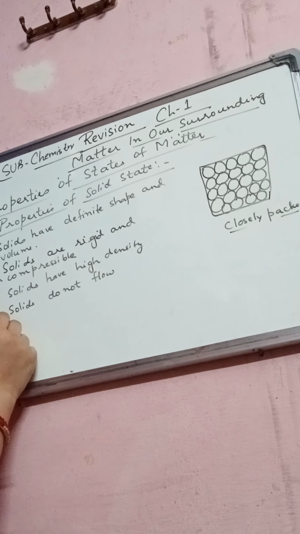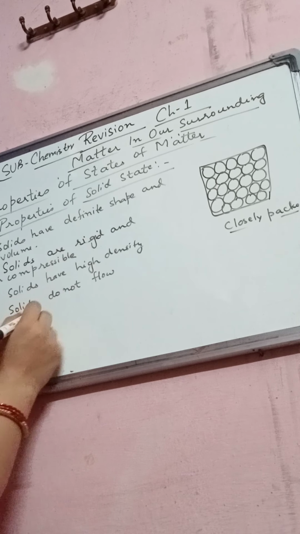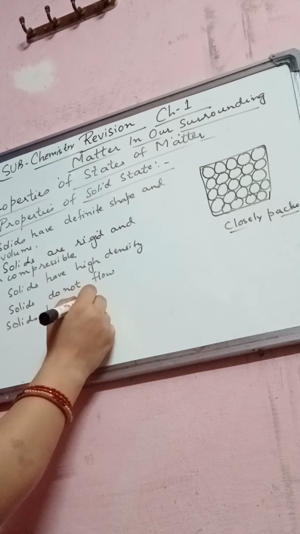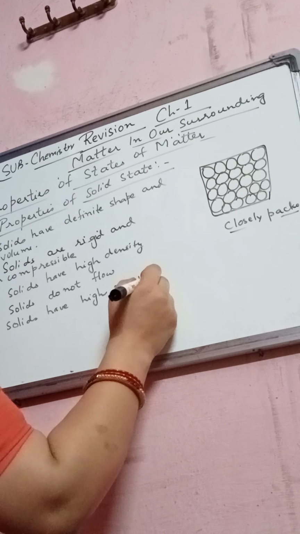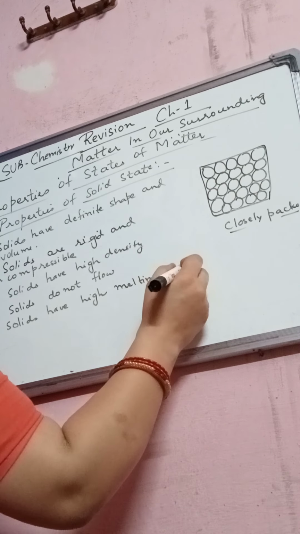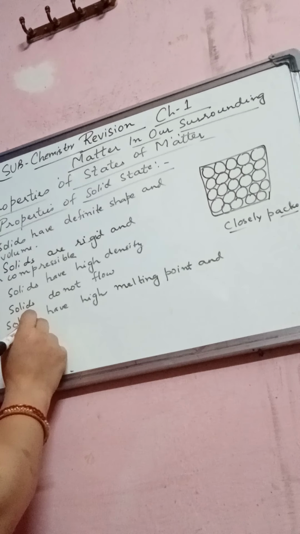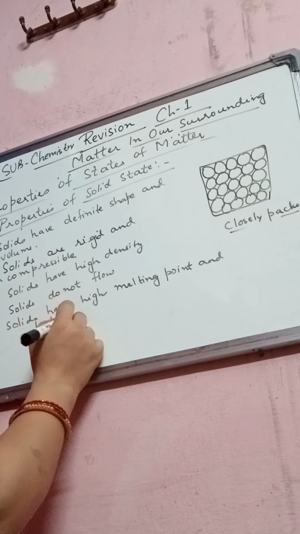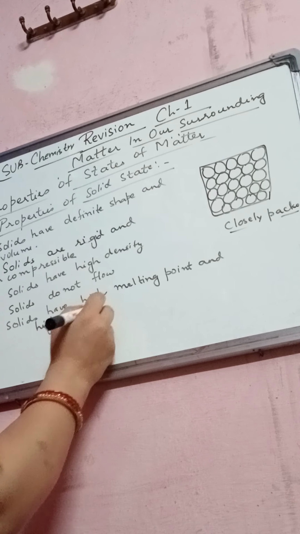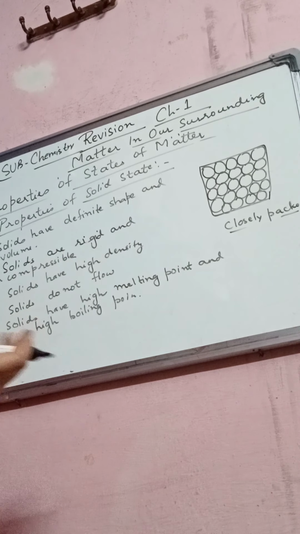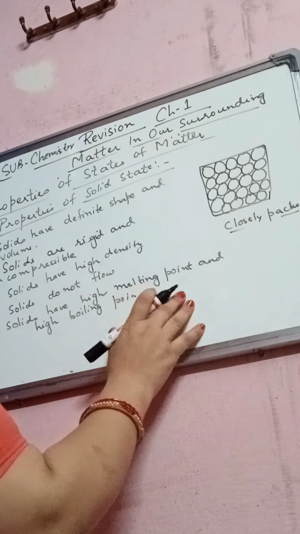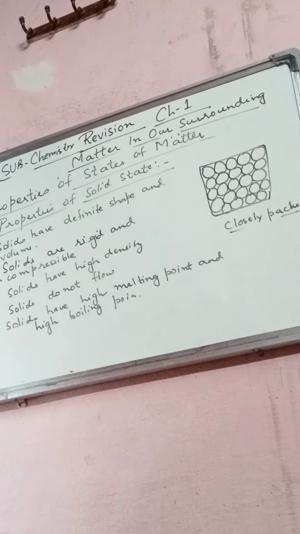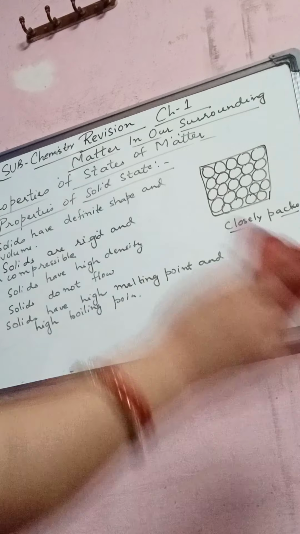Number five property, solids have high melting point and high boiling point. Due to the strong cohesive forces between the constituent particles of a solid, more energy is required to overcome these forces. So they have a high melting point and boiling point. Right, students? Now next is about the liquid state.